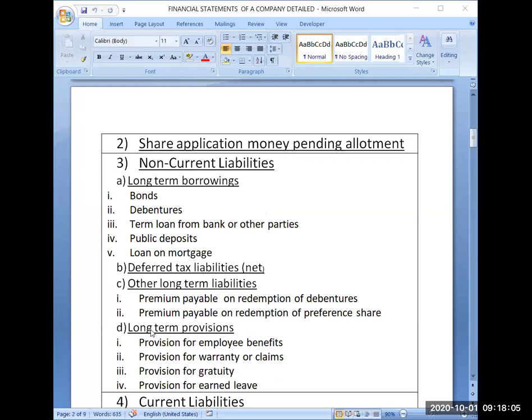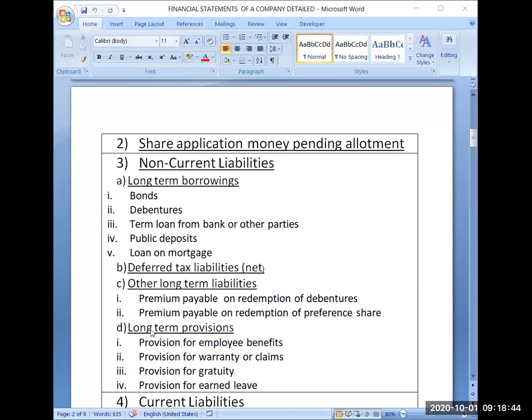So public deposits are like fixed deposits in a bank. Generally banks accept money for long term through fixed deposits. Same way, companies also start their own fixed deposits, and that is known as public deposits. That helps a company to borrow funds from the public, but at a lesser cost. Or sometimes even public deposits are not secured, debentures are secured. So you don't need to furnish any security for public deposits.